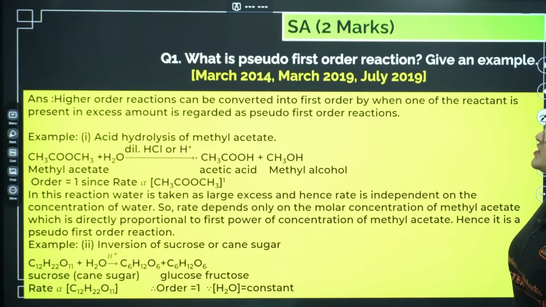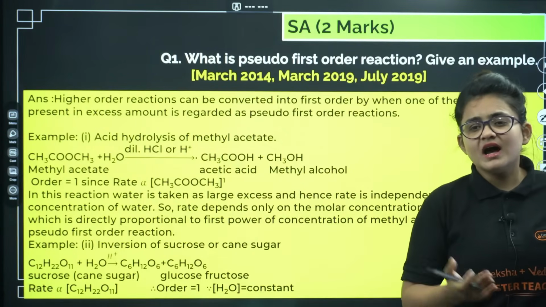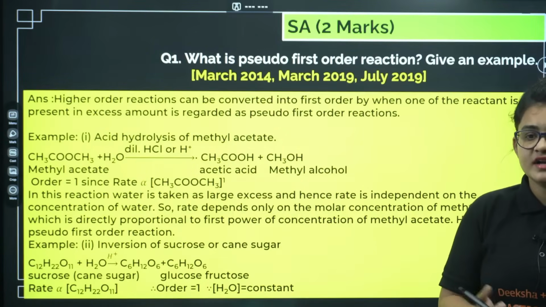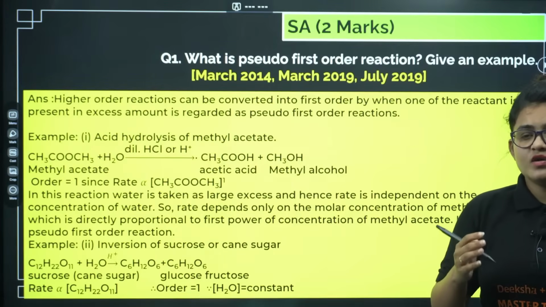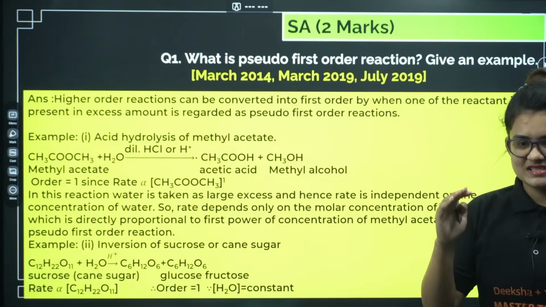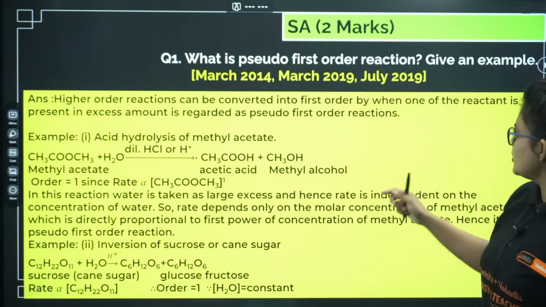First is pseudo first order reaction. It's a very important question, and as you know the answer, a higher order reaction can be converted into a first order reaction when any one of the reactants is kept in excess, right? Examples of the pseudo first order reaction are also very much important.